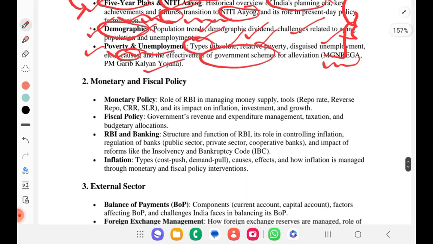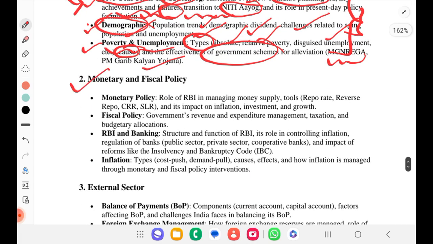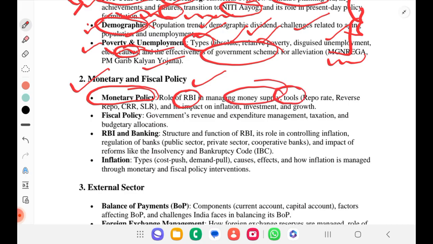In the second chapter, we'll be focusing on monetary and fiscal policy. So we'll understand what monetary policy is, the role of RBI in managing money supply, and the different tools it uses like repo rate, reverse repo rate, CRR, SLR, and their impact on inflation, investment and growth.